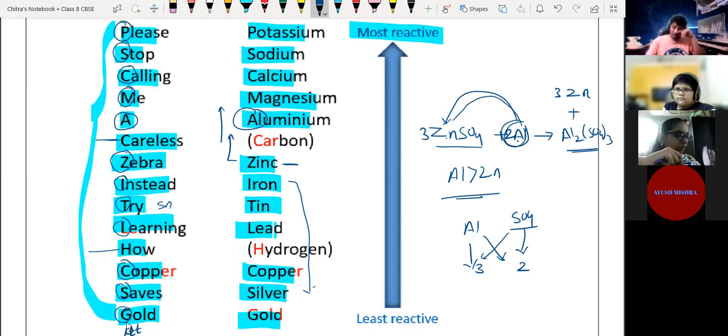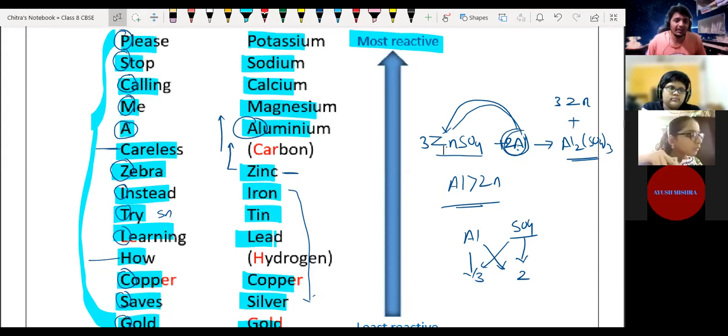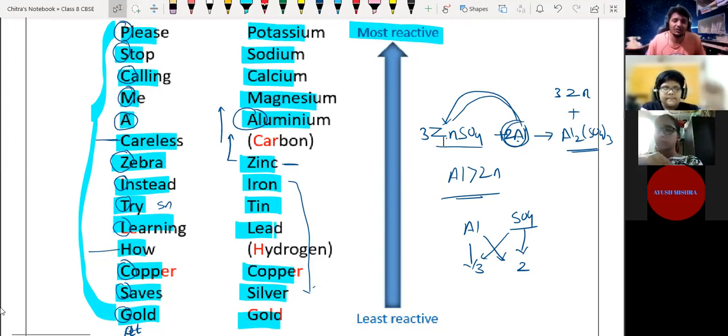So this is the way we can identify which metal is going to replace which metal. That's why this reactivity series is very important. Understood, everyone? Yes, sir. So in order to understand the displacement reaction, you have to remember that series.